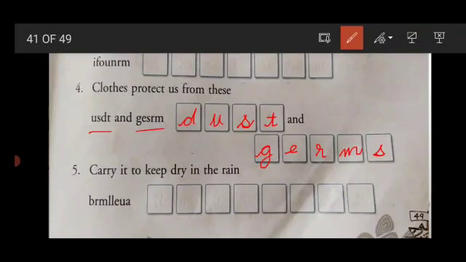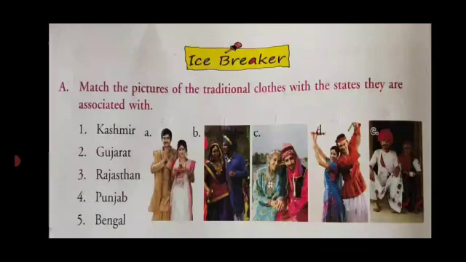Point 5 is, carry it to keep dry in the rain. What do we use when we go outside in the rain? We use an umbrella. So write here U-M-B-R-E-L-L-A, umbrella. Is it clear?